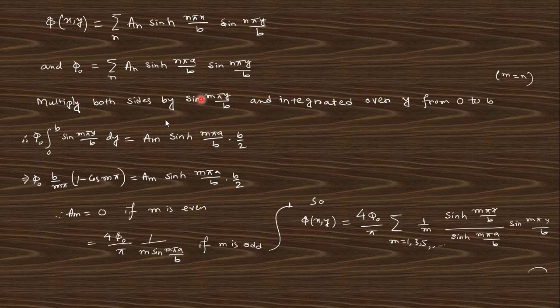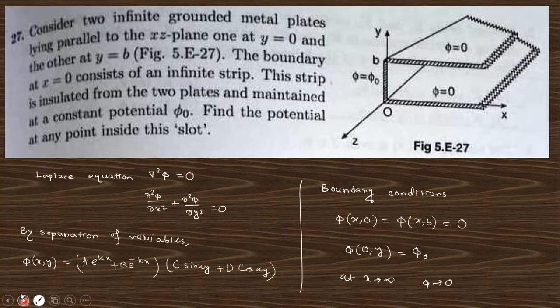So multiplying this and integrating over 0 to b, you will get this expression. You can see here the am, this constant coefficient will be like that. So finally the potential will be like that. Clear? Do this calculation. If there is any doubt, you must comment in the comment box or you can contact me. Next question 27.